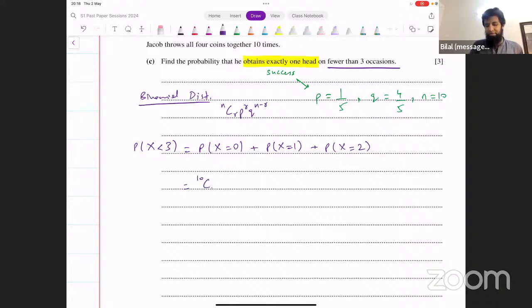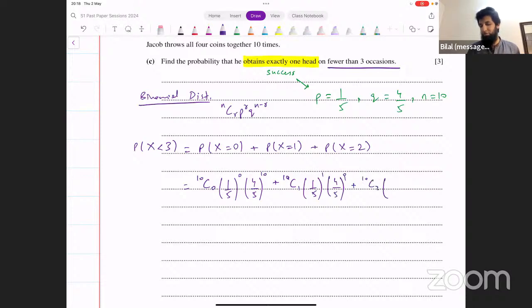So we have 10C0 into p, which is 1 over 5 raised to the power 0, into 4 over 5 raised to the power 10 minus 0, which is 10, plus 10C1 into 1 over 5 raised to the power 1 into 4 over 5 raised to the power 9, plus 10C2 into 1 over 5 raised to the power 2 into 4 over 5 raised to the power 8.